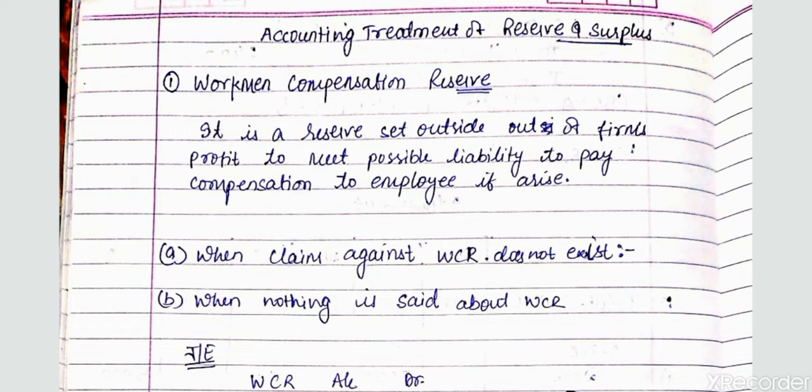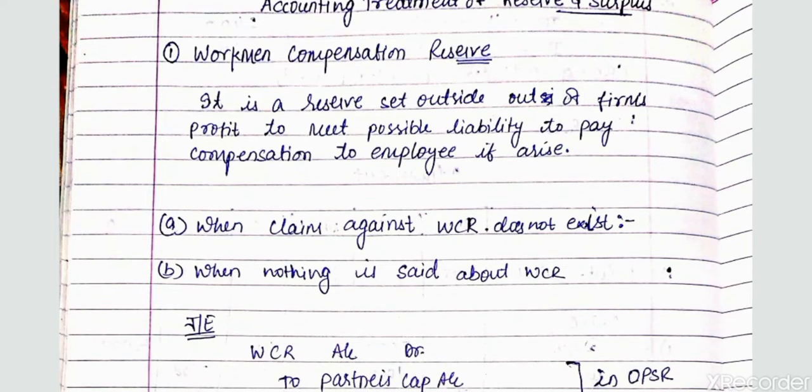So the first thing that we will be doing today is the treatment of workman compensation reserve. What is workman compensation reserve? Workman compensation reserve is a reserve that is set aside out of profit. It is a part of profit which is set aside to meet a possible future liability, to pay compensation to employees if it arises. Otherwise, it is pure profit.